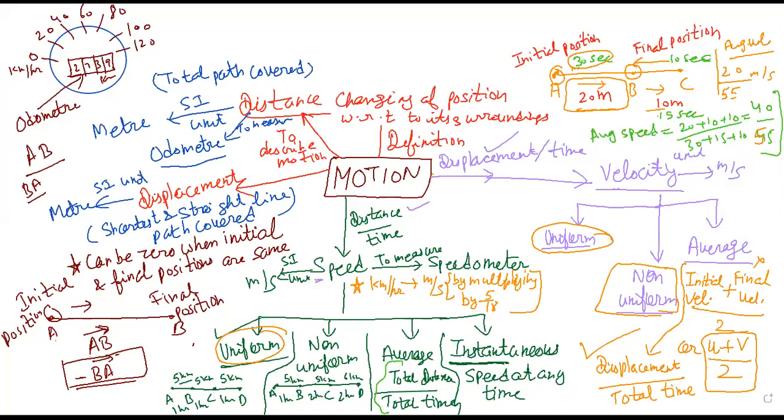Right? So this is the way to calculate the numericals related to average speed and average velocity when both are asked in the same numerical. There are a lot of numericals based on average speed, average velocity, displacement, distance that we will discuss, particularly the numericals with the help of a mind map on the discussed topics, and how the numericals can be there in the exams, right?